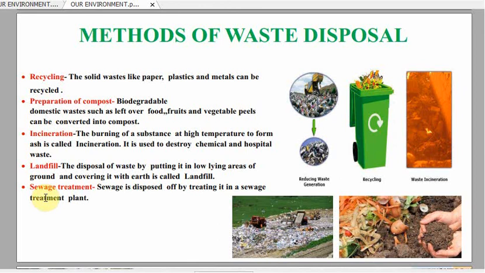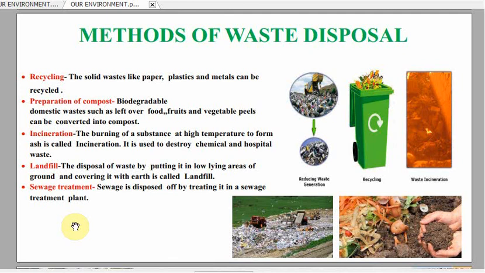Sewage treatment. Sewage is disposed of by treating it in a sewage treatment plant. Sewage is the wastewater which is released from our homes, offices, hospitals and various other sources. If untreated sewage is dumped into a river, it can pollute the river water.